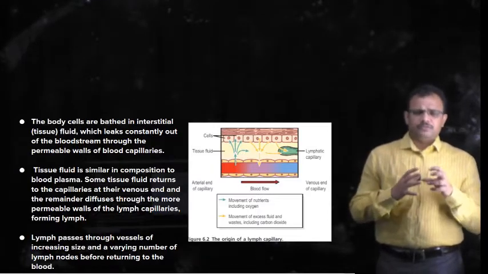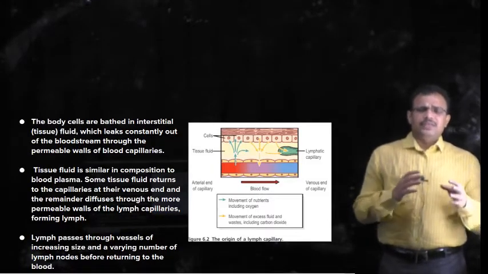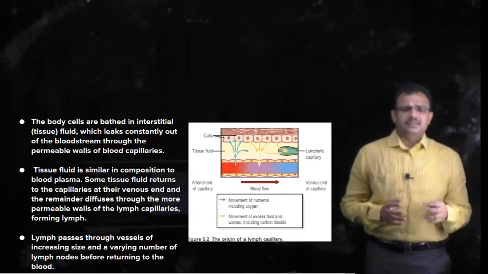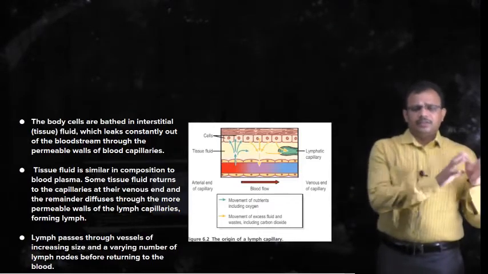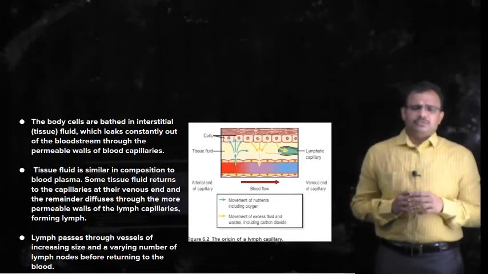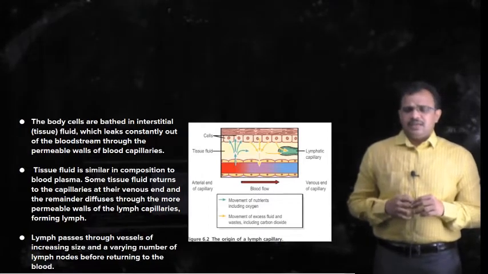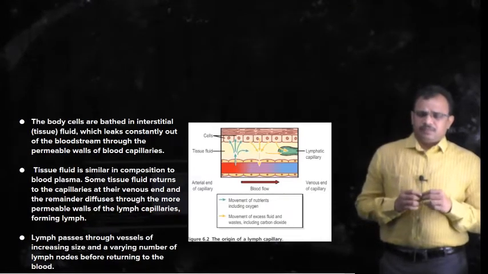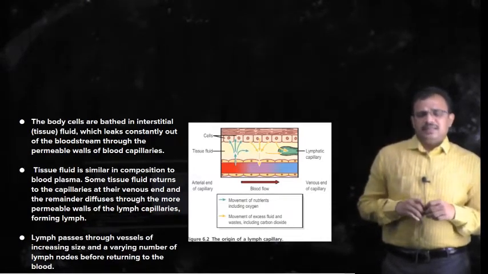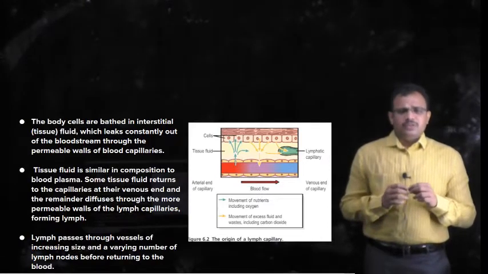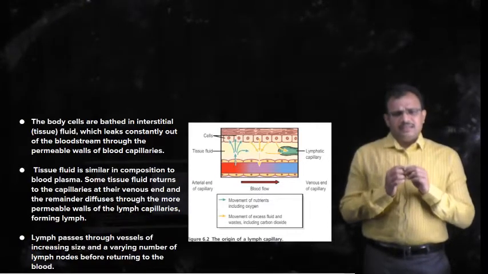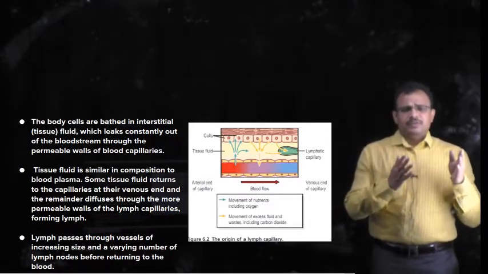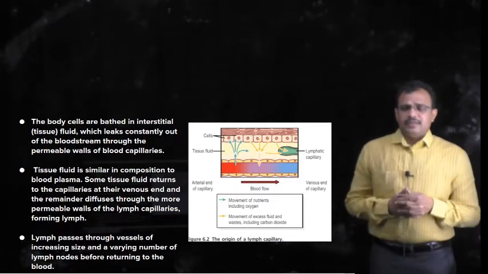The purpose of the lymphatic system is to collect this excess fluid which does not come back into the blood vessels, and carry it into the bloodstream. This is one purpose of the lymphatic system. This lymph passes through vessels called lymph vessels, and these lymph vessels, similar to blood vessels, grow in size from small capillaries to large lymph vessels followed by lymph ducts.